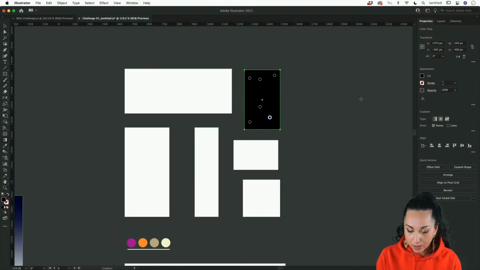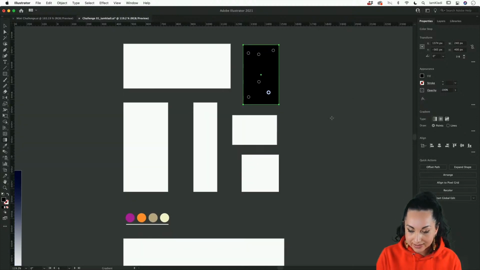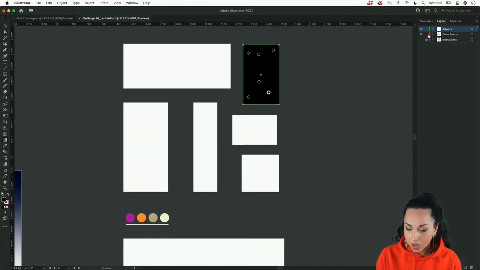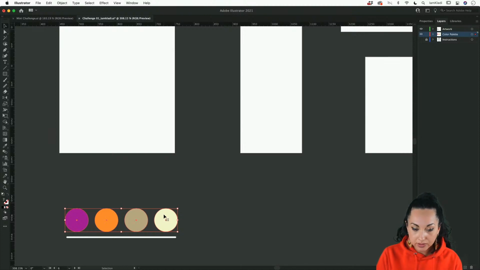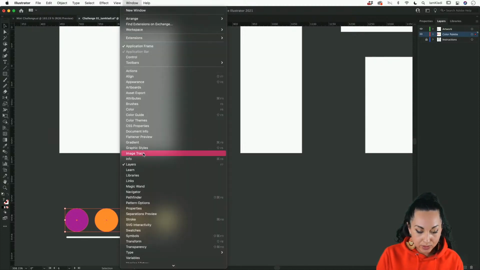If we go ahead from our layers, we can see that we have a color palette here, and make sure to unlock it so it's not locked. And then what you can do is click and drag over to select all these colors, and then head to the Windows menu and select Swatches.